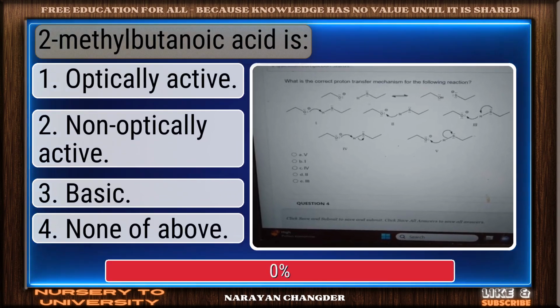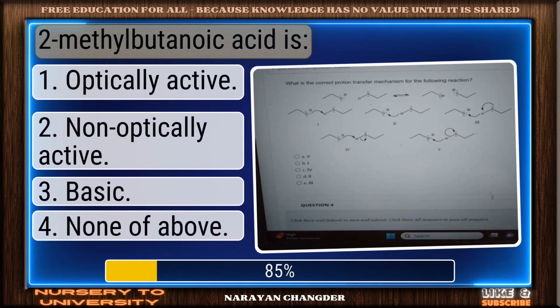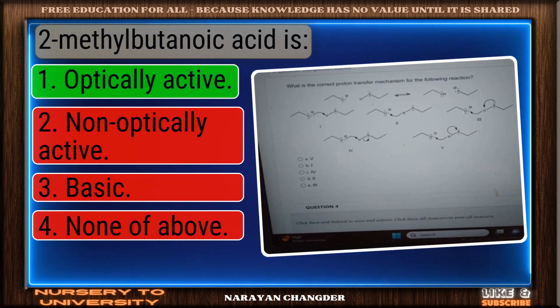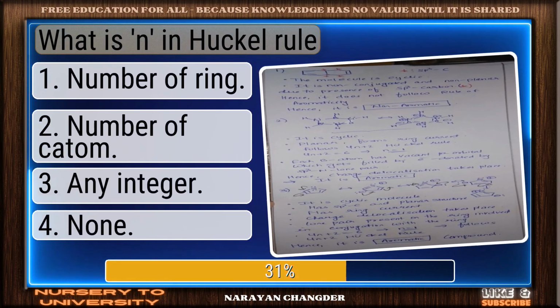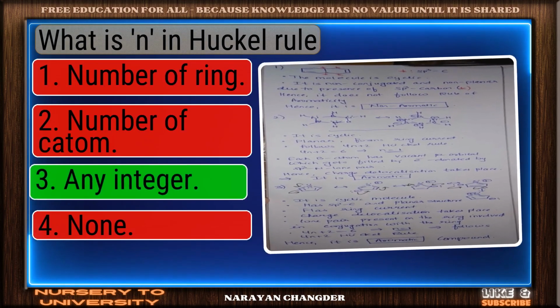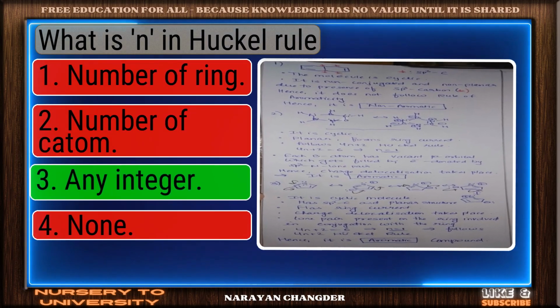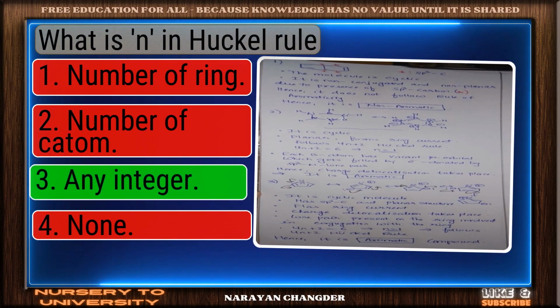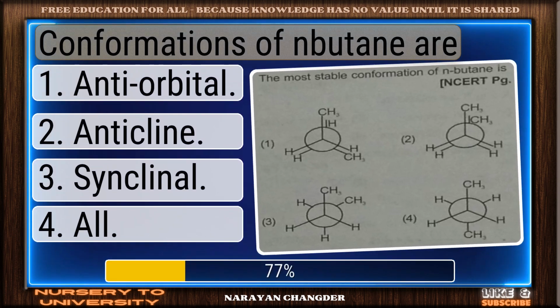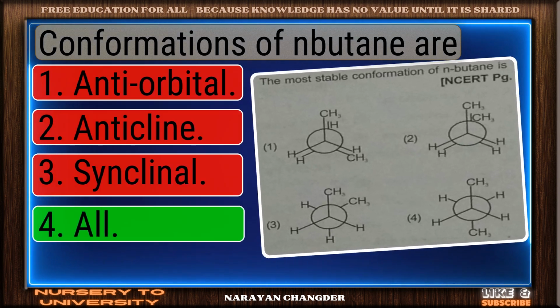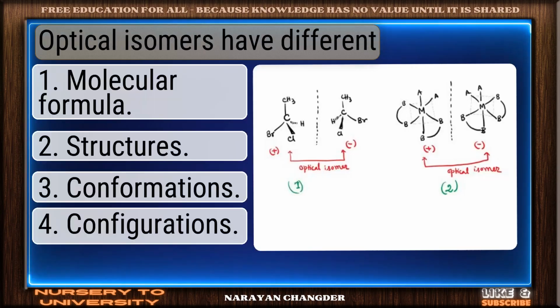2-methylbutanoic acid is. On track. Optically active is the correct answer. What is an Huckel rule? Great thinking. Any integer is the right choice. Conformations of butane are. Nice work. You chose all, and it is correct.